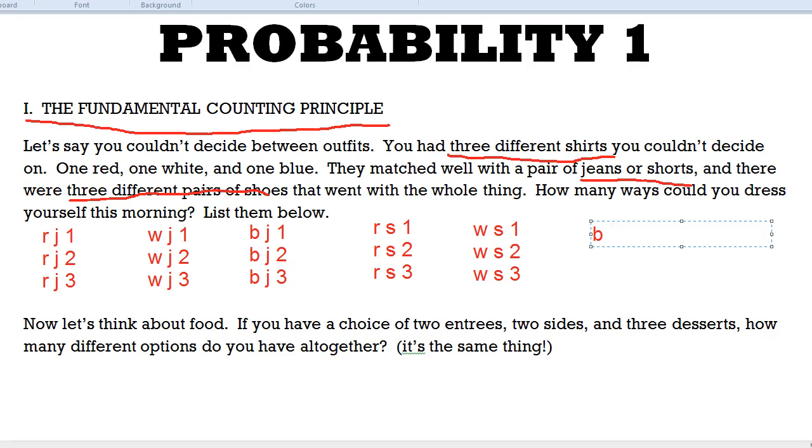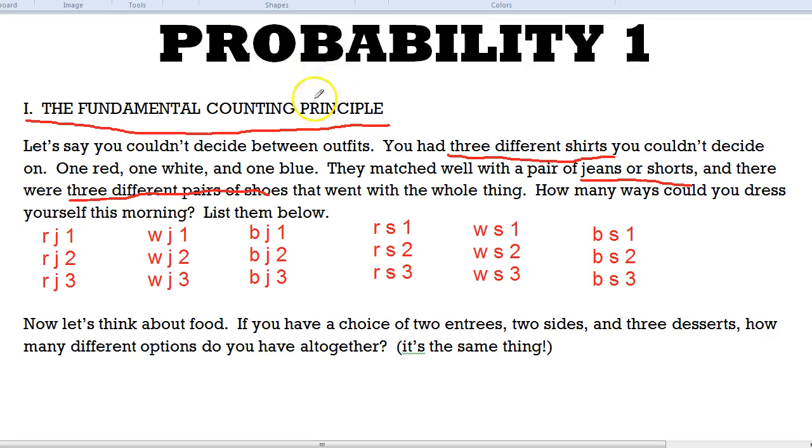So, blue shirt, pair of shorts, there you go. If you were to add up every single last way you could dress yourself, you would be talking about 18 ways of dressing yourself. Let's just type that out. That didn't look so good. Yeah, you would end up with 18 ways to dress yourself.